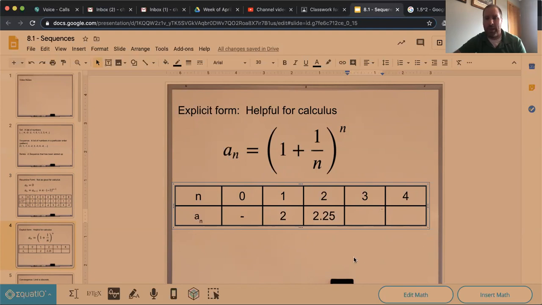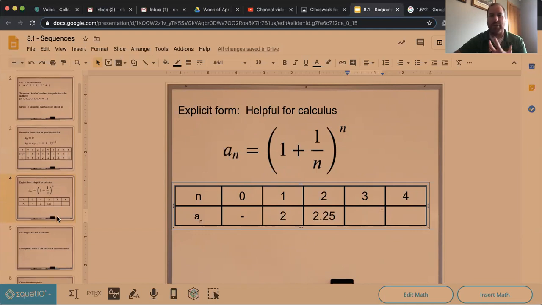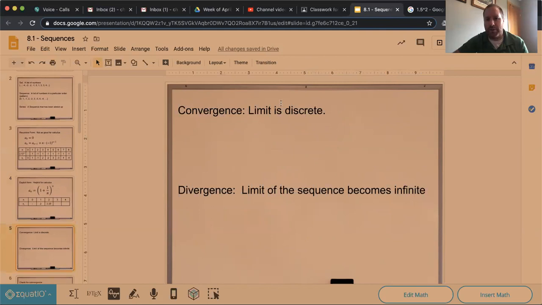We'd keep going. Now, what we'd want to see is, does this sequence converge? That's kind of a leading question. Does it eventually get somewhere, right? Does it converge, meaning, does it get to a particular number? It's called convergent if it becomes a particular number. It's called divergent if it does not, if it goes to infinity or something like that. Same thing with the improper integrals, very connected to that, so we use the same language. Converge if we get a number, diverge if it becomes infinite and does not.